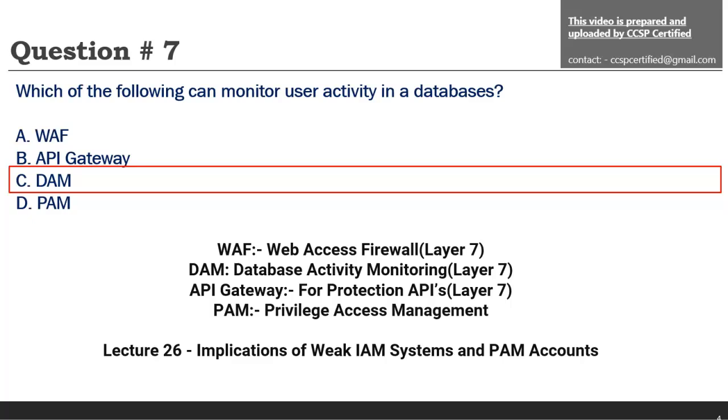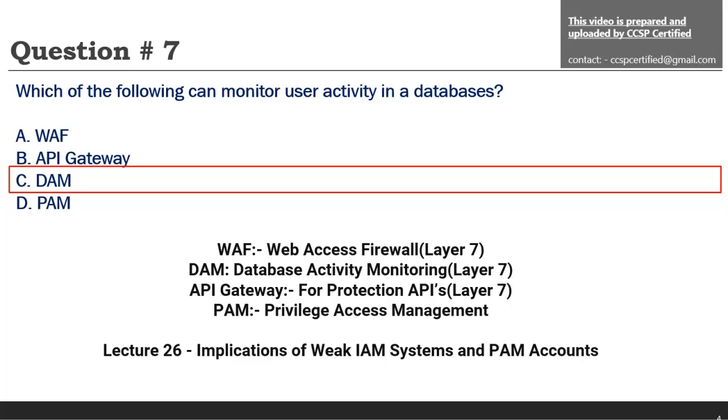Database activity monitoring tool, which is also a layer 7 tool, works along with the database and monitors the activities of the users on the database, like any delete operation, drop operation, any new create or update operation, high privileges, high-risk operations. It is used to monitor them.